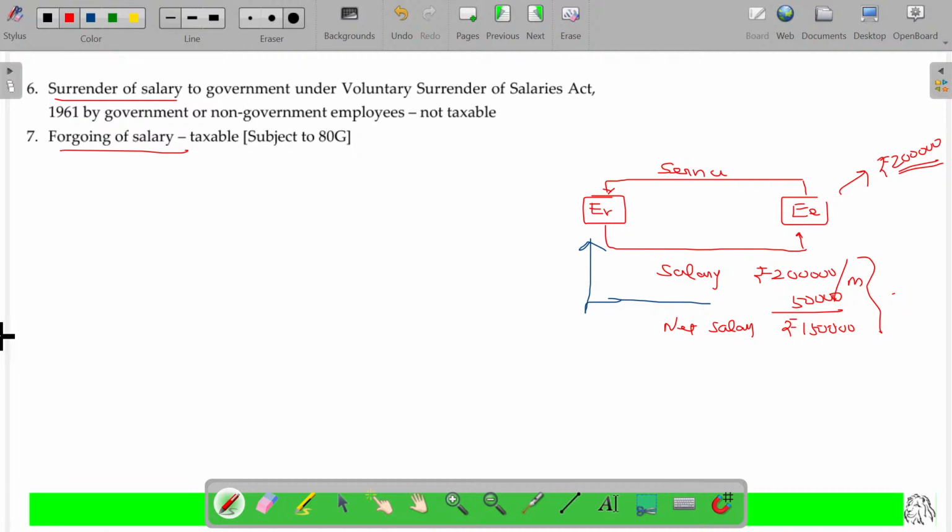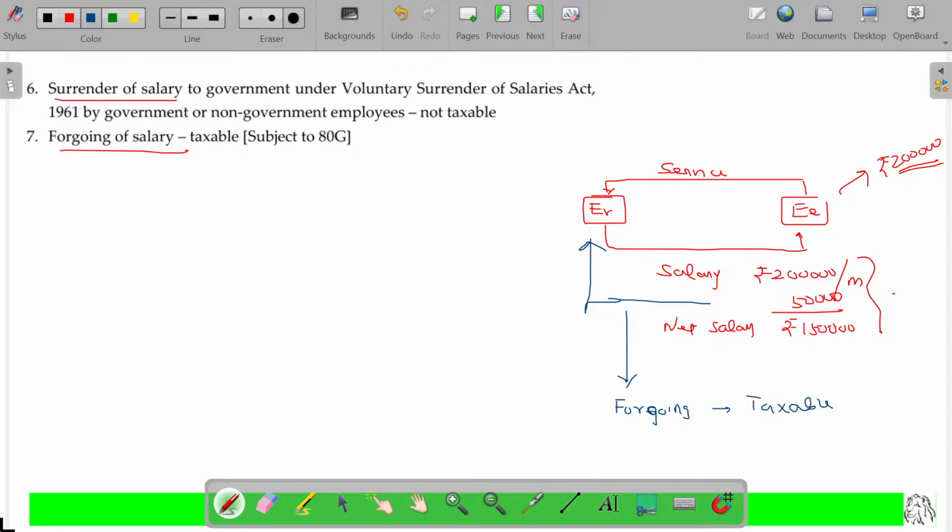I have the right over the 2 lakhs. Whether I spend the 2 lakhs for my purpose, throw it to somebody else, gift it to somebody else, or spend lavishly, it doesn't matter. The moment you have the right over the 2 lakhs, then it's your income. Out of the 2 lakhs, 50,000 you are just transferring. It's only diverting. Whatever the purpose may be, you are surrendering to the employer. This will be called foregoing of salary. Foregoing of salary is taxable only.